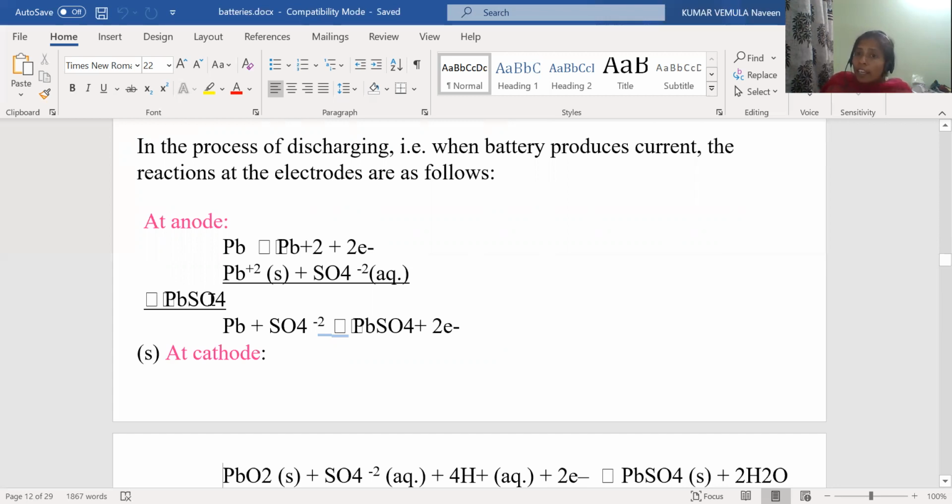So here, how many reactions are taking place at anode? 2 reactions are taking place. By adding these 2 reactions, we will get the single reaction that is taking place at anode. So let us add these 2 reactions. Pb plus 2 will get cancelled with each other. Now add the reactants: Pb plus SO4 minus 2 giving rise to PbSO4 plus 2 electrons. This is the reaction at anode. No need to write these 2 reactions at the end. So only this single reaction is taking place at anode.